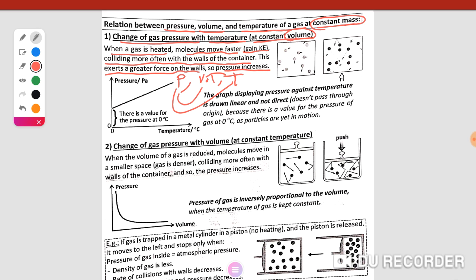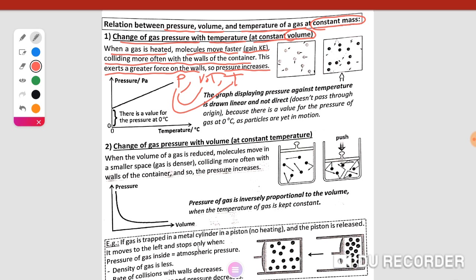When the gas is heated, the molecules move with more velocity and gain more kinetic energy, so the number of impacts with the internal wall of the container becomes more frequent. This exerts a greater force on the walls, so the pressure increases.